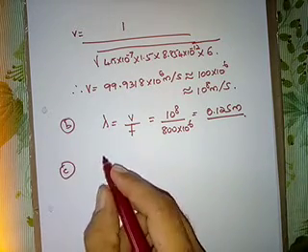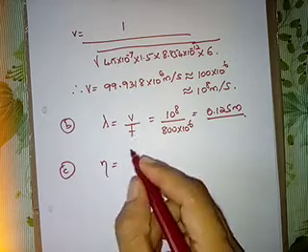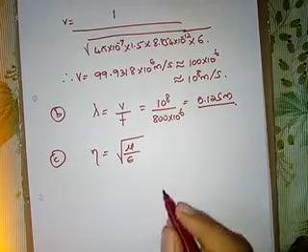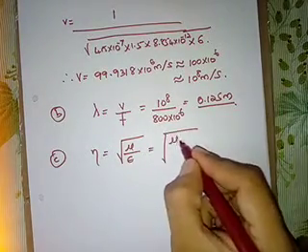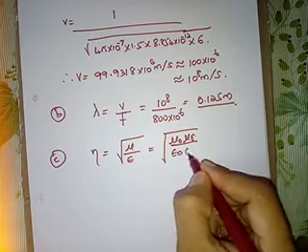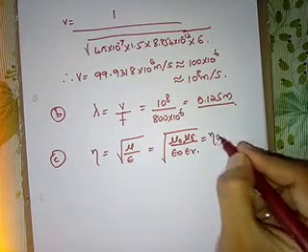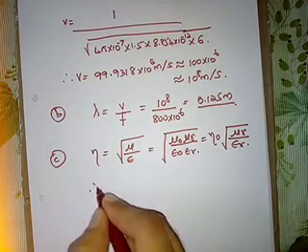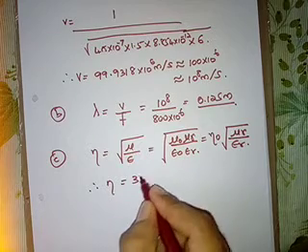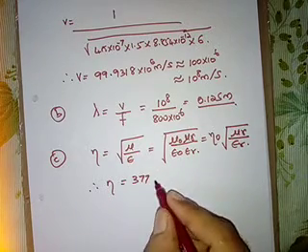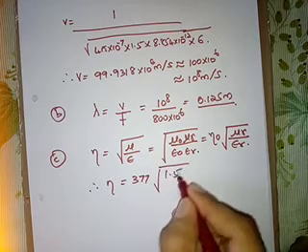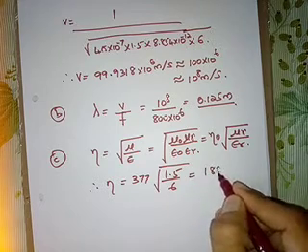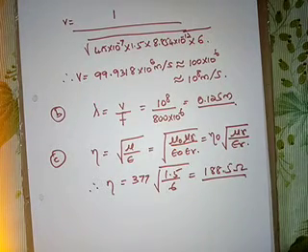Next, intrinsic impedance eta. This is given by square root of mu by epsilon, that is equal to square root of mu naught mu r divided by epsilon naught epsilon r, that is eta naught times square root of mu r upon epsilon r. So eta is equal to 377, the value of eta naught, times square root of 1.5 divided by 6. Mu r is 1.5, epsilon r is 6. This will be equal to 188.5 ohms.